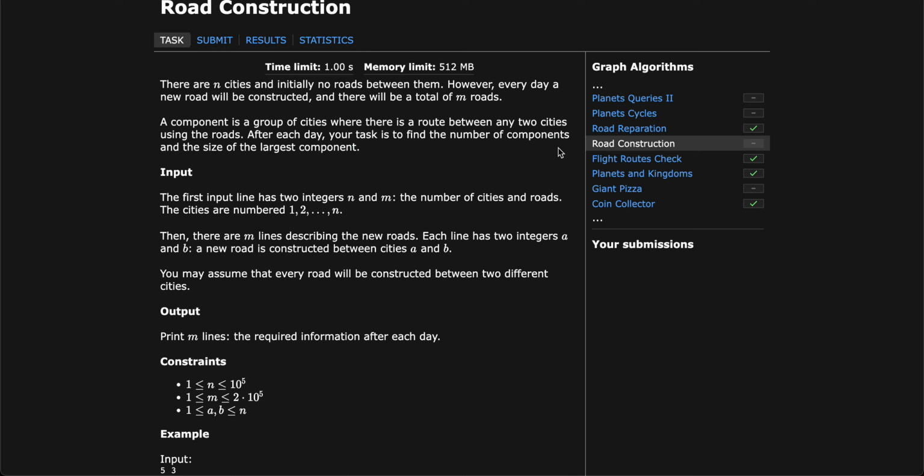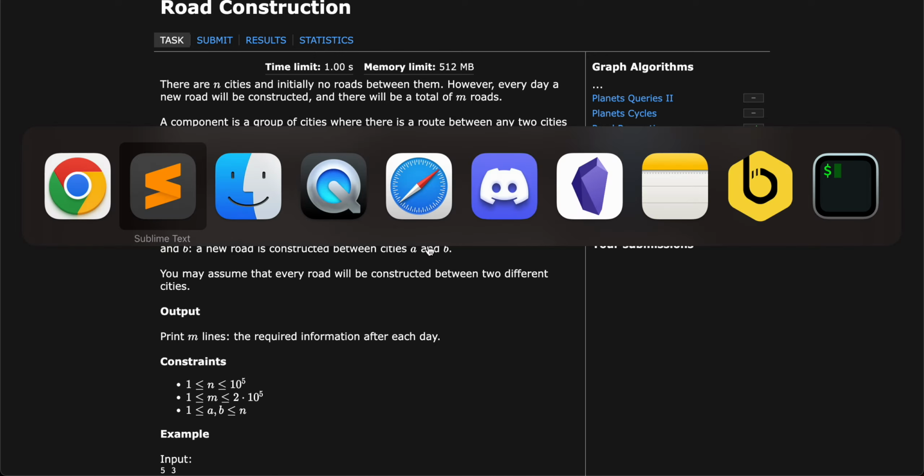The number of components. Okay, I think we will be taking every edge this time, and after adding this edge, how many components are there, and among all the components, what is the maximum sized component? So let's see, we can solve it using DSU.